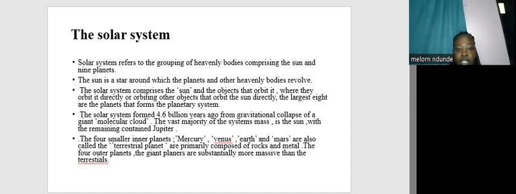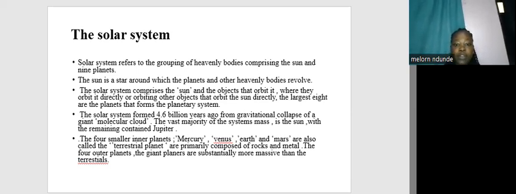So under the solar system, which is our topic 1, the solar system refers to the grouping of heavenly bodies comprising the sun and 9 planets. The sun is a star around which the planets and other heavenly bodies revolve. The solar system comprises the sun and the objects that orbit it, whether they orbit it directly or orbit other objects that orbit the sun directly. The largest 8 are the planets that form the planetary system.